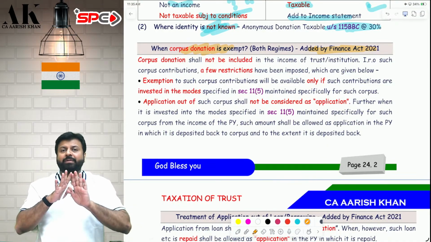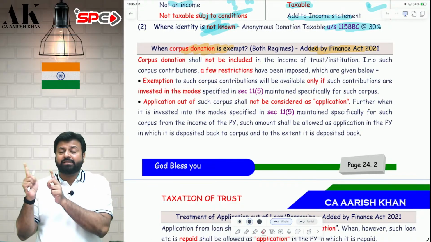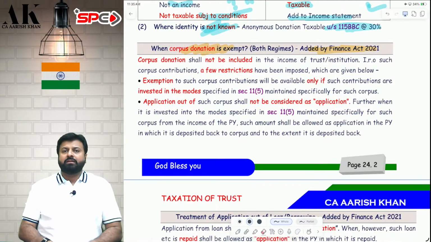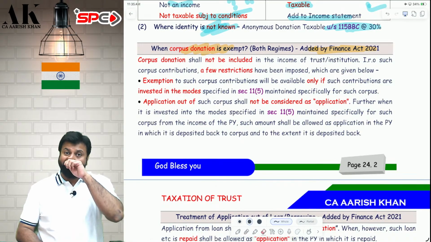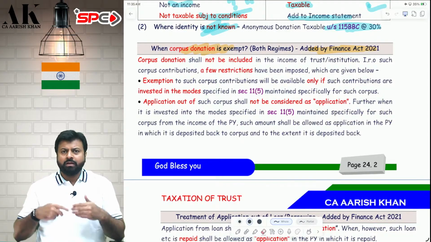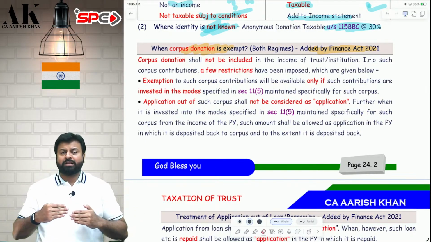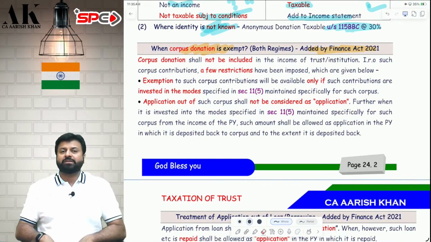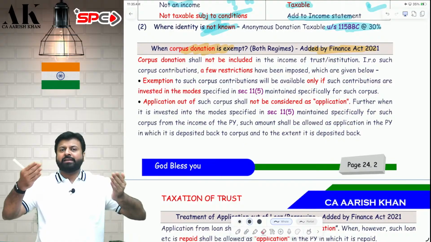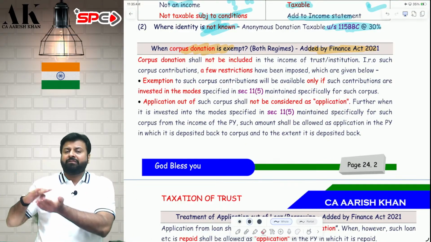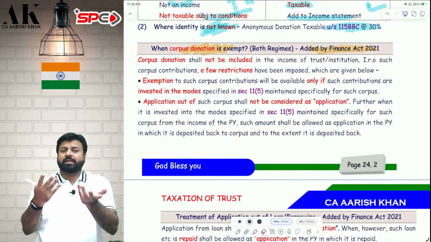Suppose in the current year 25-26, I received 10 crore as a corpus donation. Now this 10 crore will be exempt if you invest this corpus donation in the mode specified in 11 subsection 5. That is mainly government securities and immovable properties, and certain securities which I will show you in a while. So what is the first step? I received 10 crore as a corpus donation in 25-26. I want to make it exempt. I have to invest that in the mode specified in 11.5. So suppose I received it and I invested that in the mode specified in 11.5, then it is exempt. If I invest in other than 11.5, then this 10 crore will be taxable.